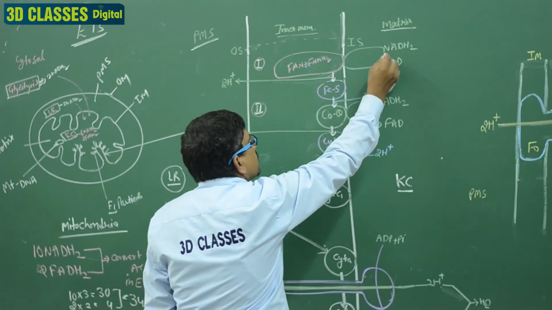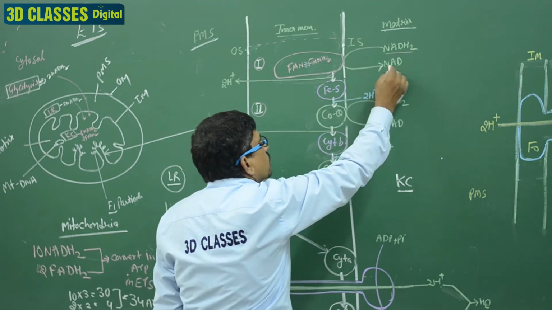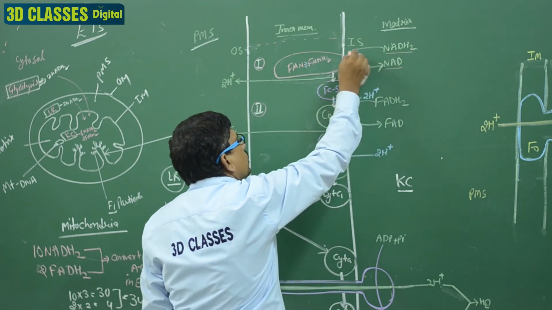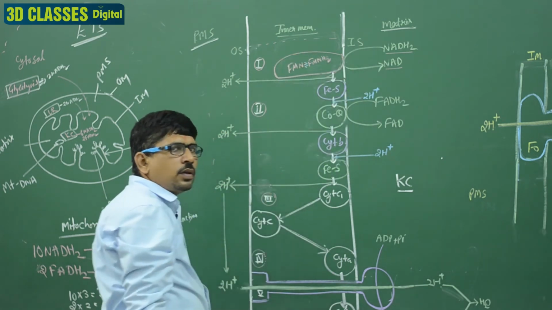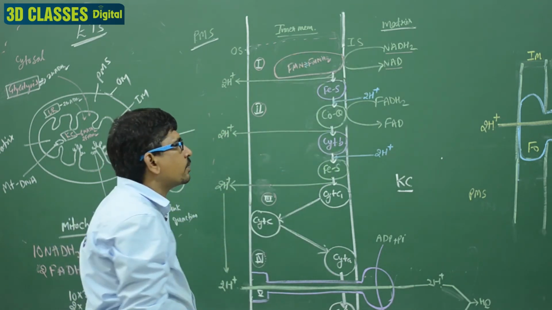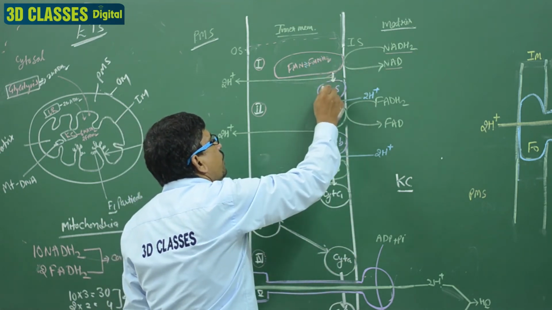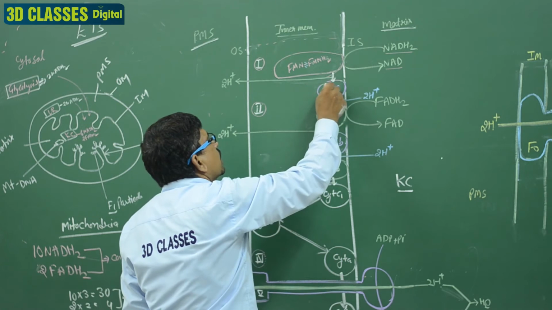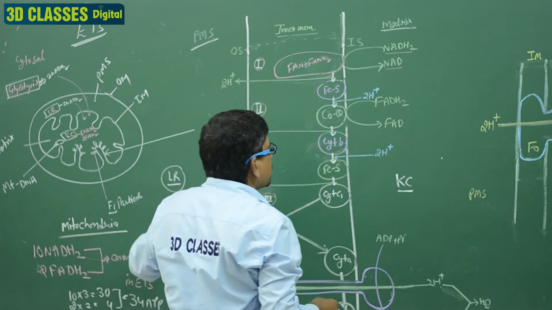In the matrix, at the complex first, the NADH2 is oxidized into NAD form and releases 2 electrons and protons. These electrons are utilized by the first electron carrier, the FMN, and then it is oxidized in FES. When the electrons are passed here, it is oxidized and 2H are released from the PMS.